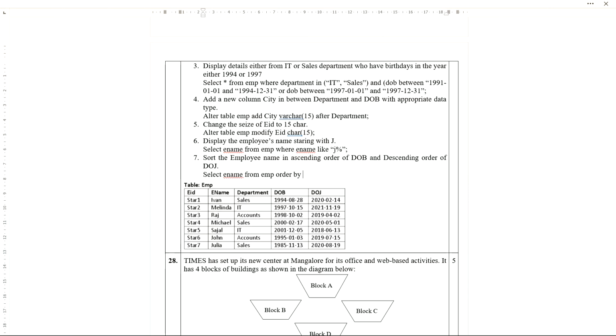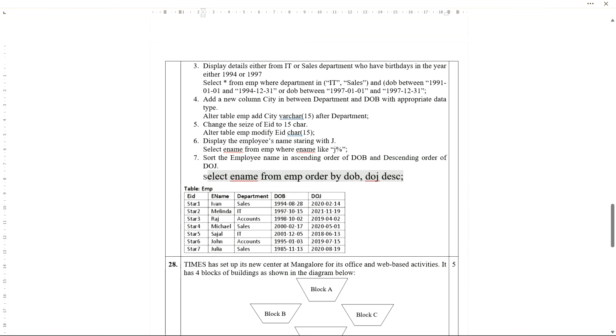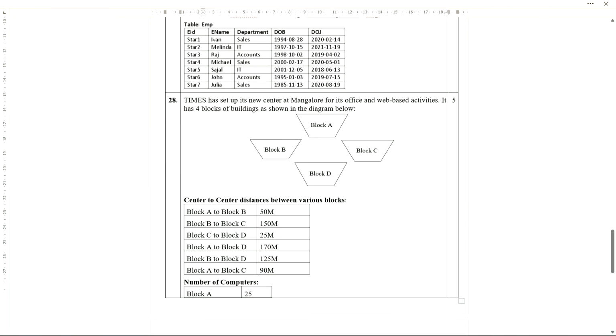Order by which one? First in order of DOB, in ascending order, comma descending order of DOJ. So DOJ DESC. You must remember this: order by, group by, having, where clause, all these clauses we use only once. So here also you can see ename from EMP, order by date of birth, then DOJ DESC.